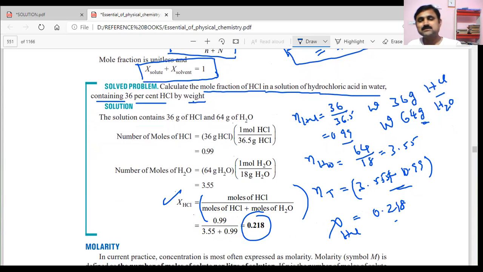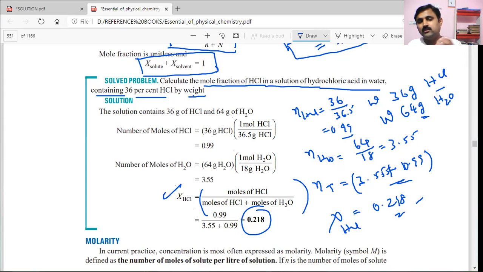They got 0.218. So here there is a stepwise discussion. When the weight percentage is given, you collect the information from it, that is, the weight of solute and the weight of solvent. From that, knowing the formula of the compound, you can find the number of moles, and that number of moles will be utilized to calculate the mole fraction.